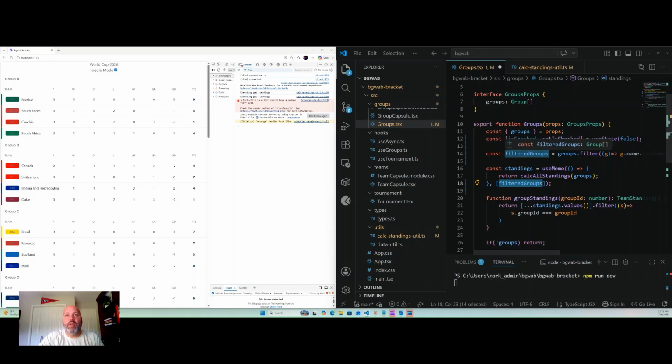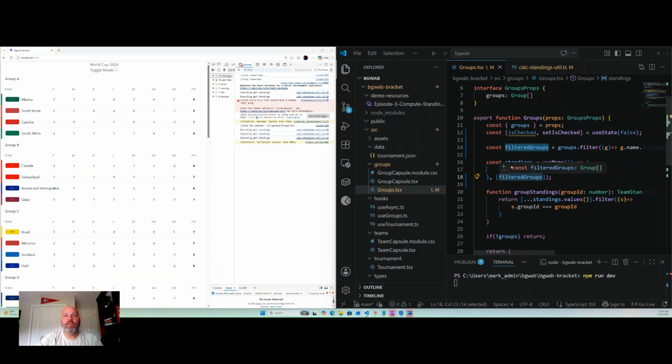So if you do this before that, you're going to break this memo, and it's actually going to execute every single time this gets re-rendered. And so that's one way that you can very commonly break this useMemo, and it's done a lot without people knowing it.